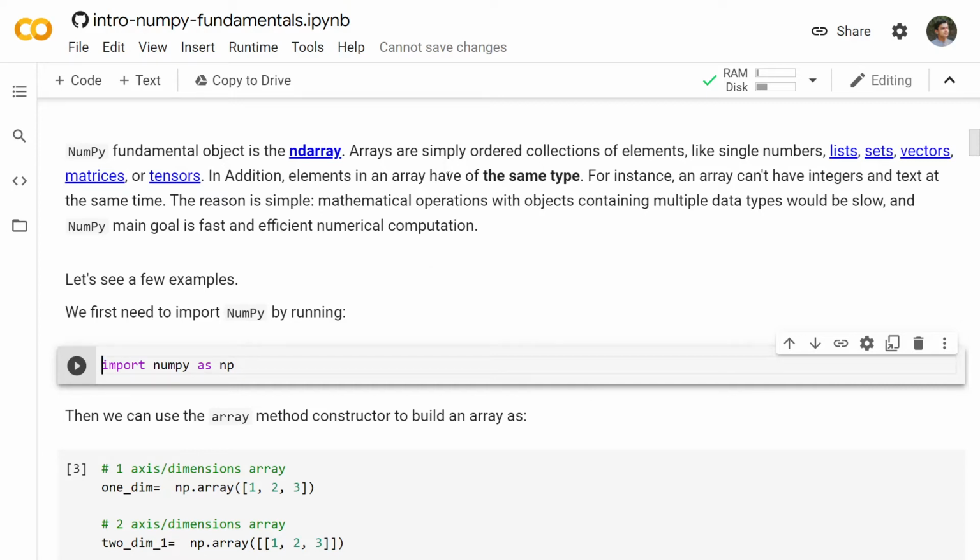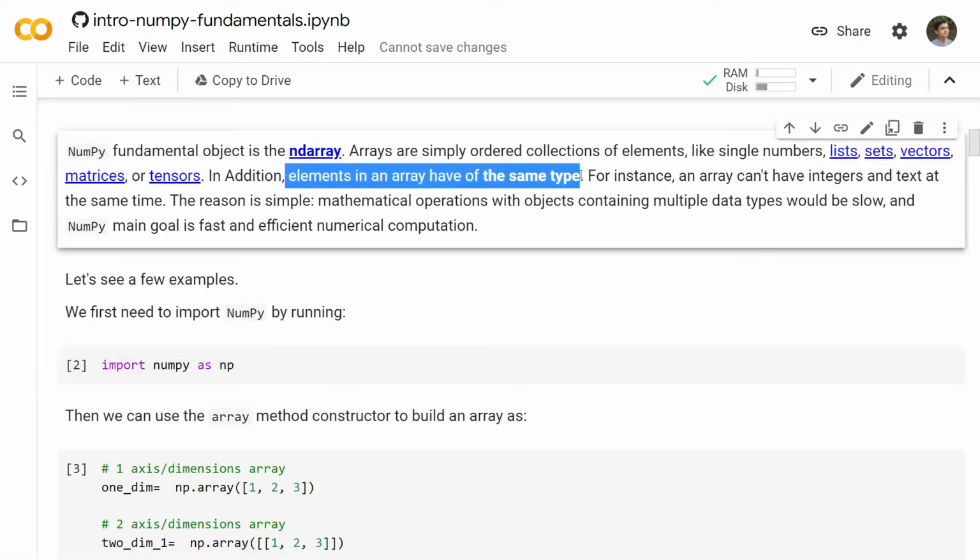Also, the important thing to keep in mind is that all the elements of this array have the same type. And why do they have the same type? They have the same type for the mathematical operations to be faster, because with multiple data types the operations would be very slow, and the main goal of NumPy is to have fast and efficient numerical computation. So that is why all the elements in an ND array have the same type.